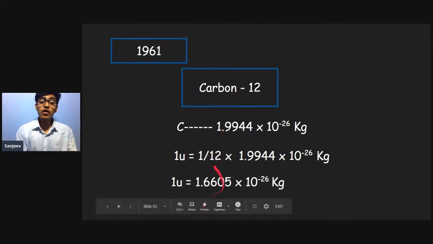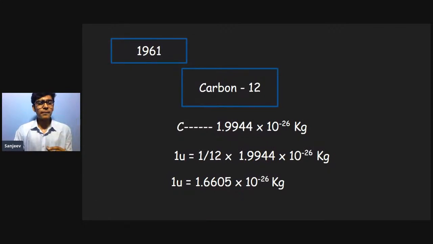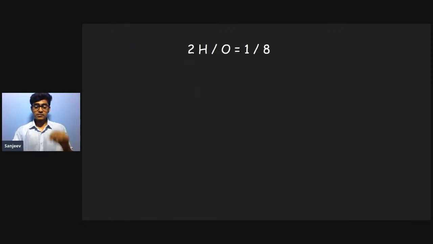But what is the value of 1 u? It is 1.6605 into 10 raised to minus 26 kg. This is a very small number. So suppose I know the unified mass of one element, and I know the conversion factor between them.